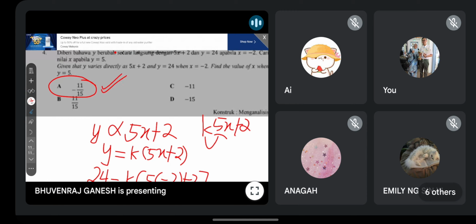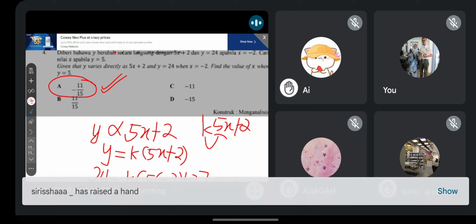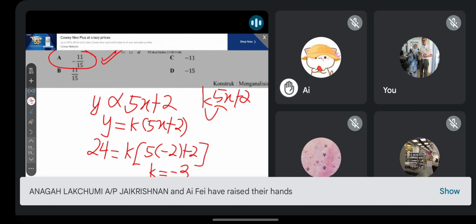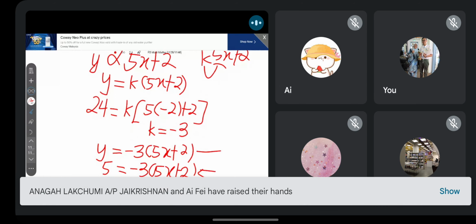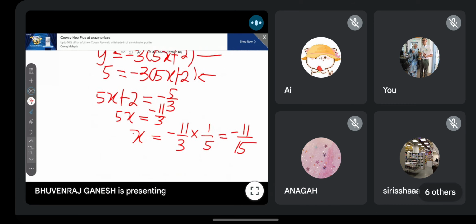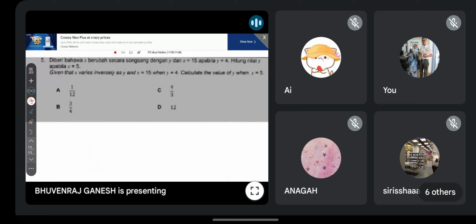Who here takes Add Maths? Siapa boleh angkat tangan? Siapa ambil Add Maths over here? Oh, got a lot, huh? Okay, if you all take NMATS, algebra must be good, no choice, because NMATS has a lot of algebra. So you have to master it in any way that you can, because you need a lot.